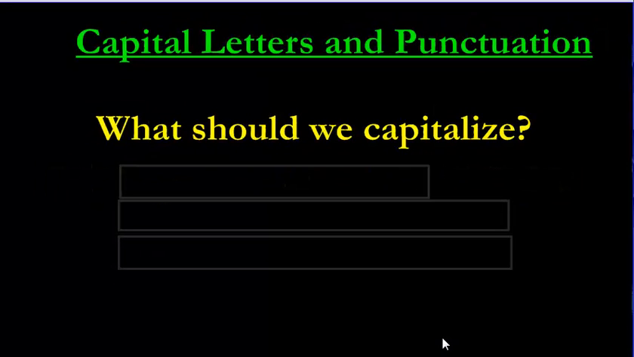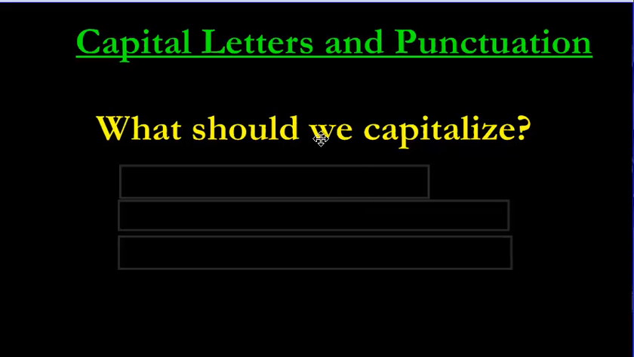We're going to put it all together here in this one activity. What am I talking about? I'm talking about capitals. I'm talking about end punctuation like periods. And what else do we have for end punctuation? Exclamation marks, question marks. We're going to put it all together into one activity.